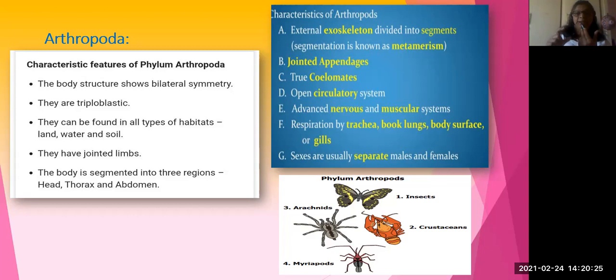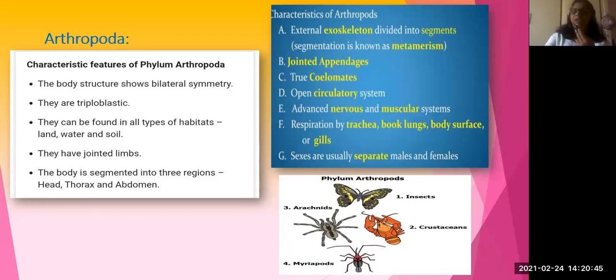The body is divided into three regions. Mostly cockroach is the example for arthropoda. This cockroach consists of three body parts: one is head, the second is thorax, the third is abdomen.